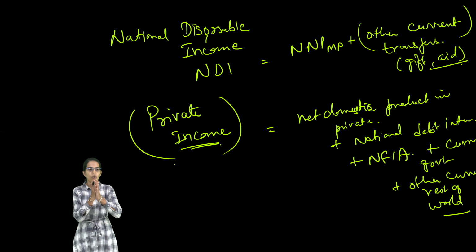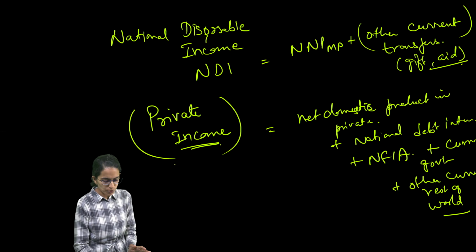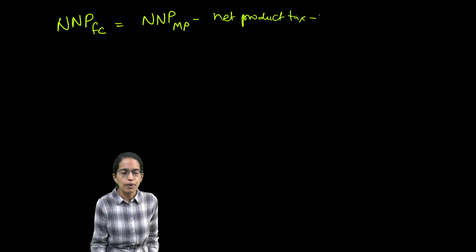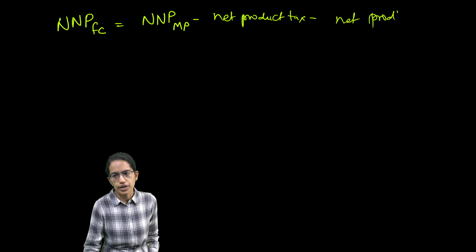Now since we have gone through all of this, let me give you a quick recap of all the formulas. You already know market price and factor cost. Market price includes the product tax and the subsidies. Factor cost includes the price of the product received by the producer. So net national product at factor cost would be equal to the net national product at market price minus the net product tax minus net production tax.